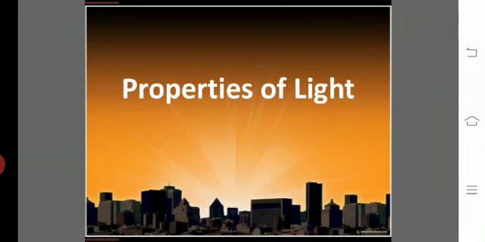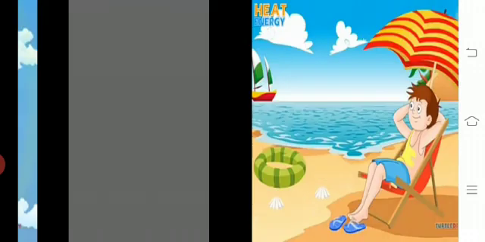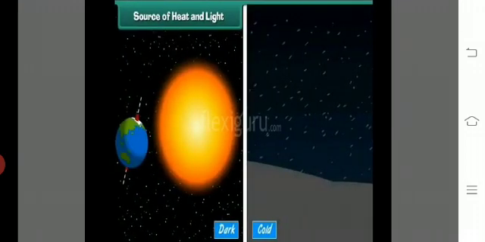Actually, students, light is very important. It plays a very important role in our life. We get light and heat from the sun. The sun is the biggest source to give us heat and light.